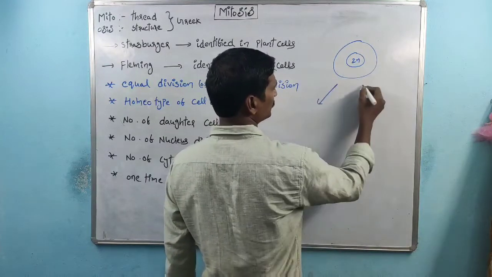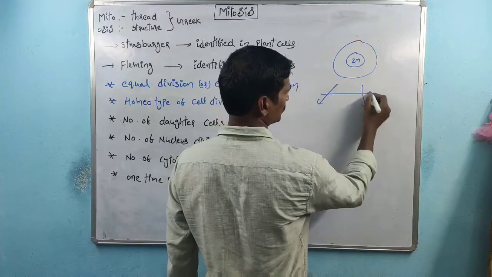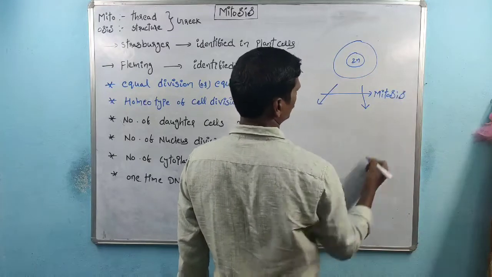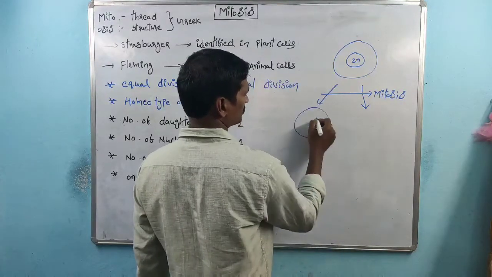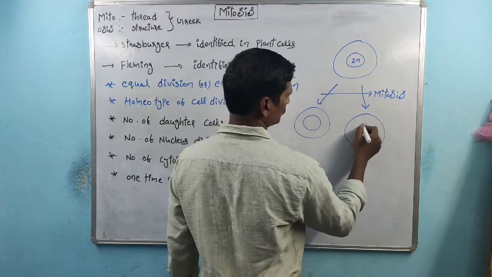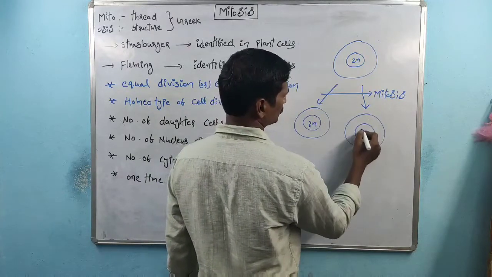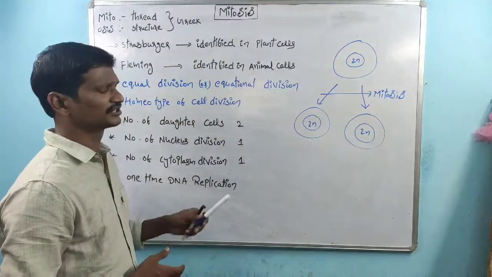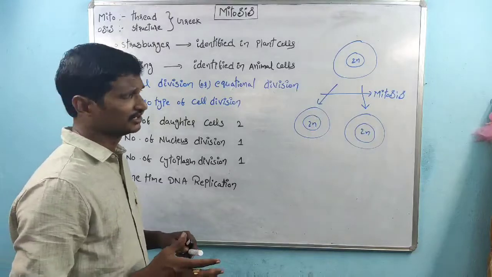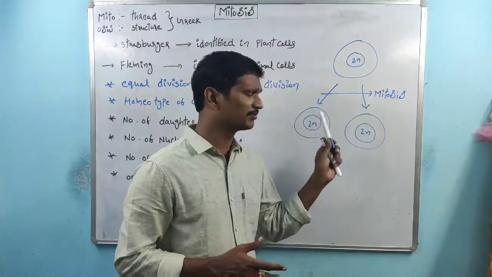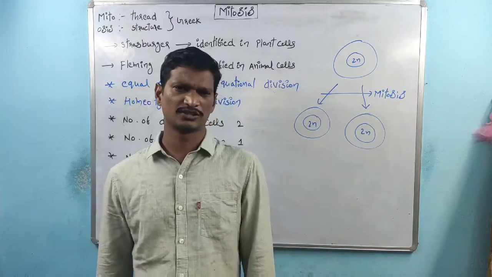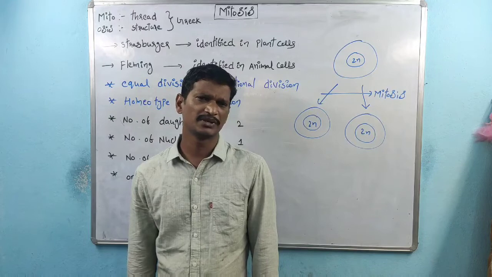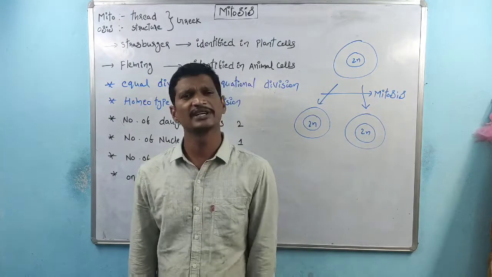After the mitosis process, two daughter cells are produced. The two daughter cells also have the 2n state. The same type of characters are maintained by the daughter cells. Whatever characters are seen in the parental cells are also seen in the daughter cells.